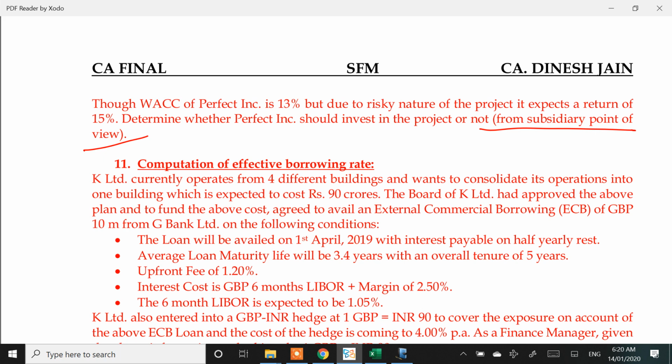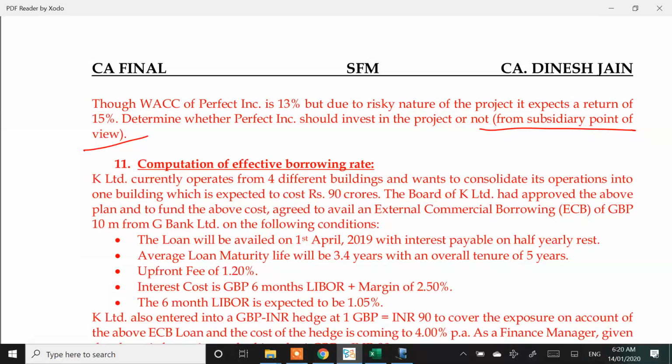What is the tax rate in US? 35%. What's the tax rate in India? 30%. There is a double taxation avoidance agreement, so whatever they pay there, the credit can be taken, but still there is something extra going to be there, because 35% is the tax rate in USA and 30% is the tax rate in India. It will not be exactly 5%, you will understand as we do it, but there is going to be some taxation paid in US.